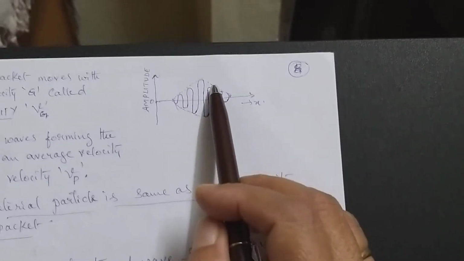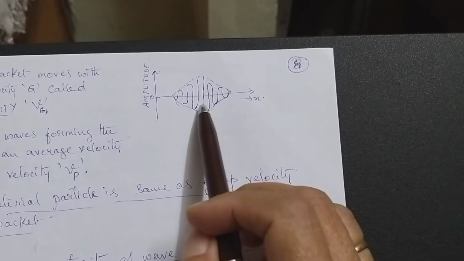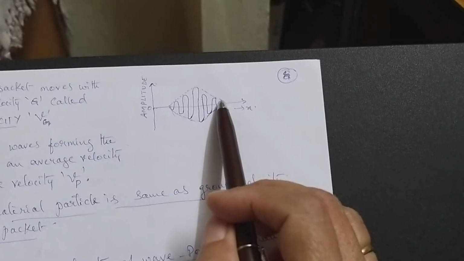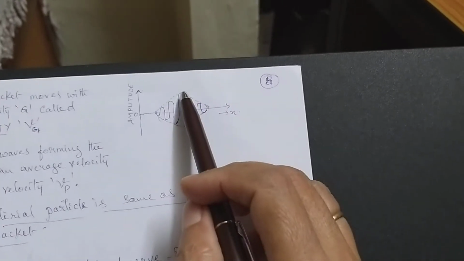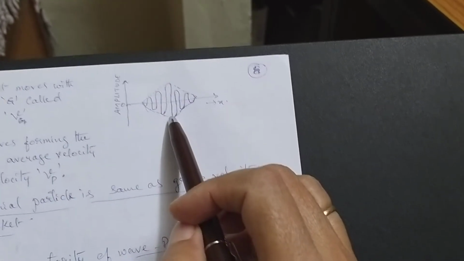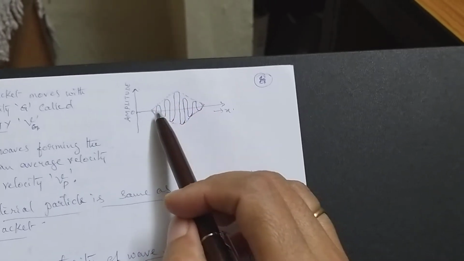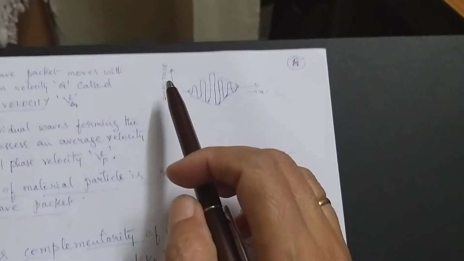This much is called the uncertainty in the position of the particle, delta x. Later on I will explain it in Heisenberg's uncertainty principle. The dotted line is the envelope and inside it there is the wave. We'll see about it later. This is the amplitude and this is the x.